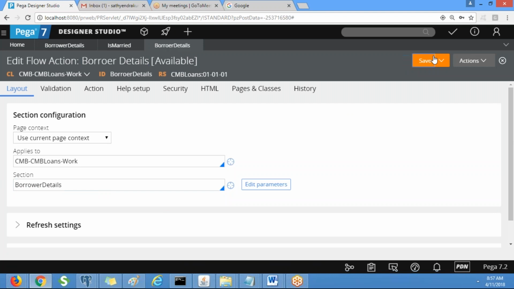Tomorrow we'll be creating the flows under each work type called auto loan, mortgage, equity, and we will invoke this flow action. Okay, time is over, right? So you can wind up for the day. We will reconnect tomorrow. Okay, so thanks for joining.